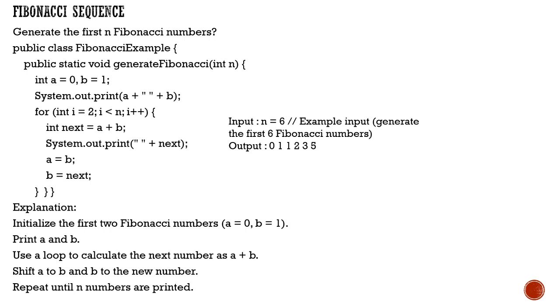Okay. So what will happen here is that, in the explanation, we have first initialized a and b as 0 and 1. Basically, if I'm printing, a and b are the starting values, right? Then the logic will be applied. I will initialize a variable inside the for loop with 2, and the input provided should be smaller than the loop length, how many times it will iterate, and then I will increment it.